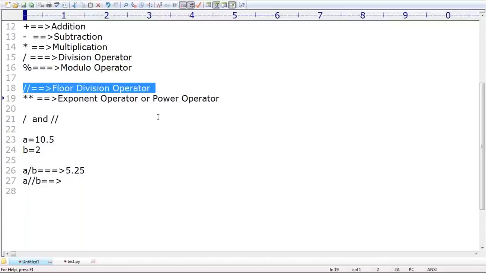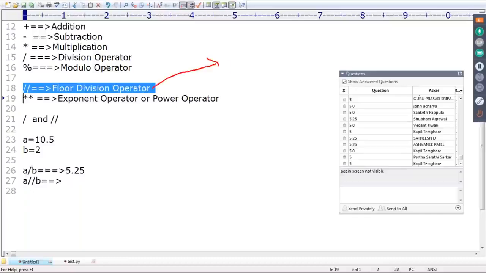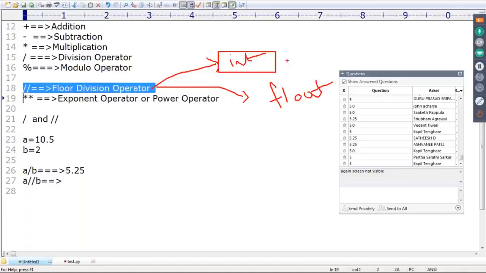Remember, this one is going to return either int value or float value. Both options are there. When is it going to return int value, and when float value? If both arguments are int type, then it's always going to return int value. If the arguments are float type, then the result is always going to return float type. Make sure.